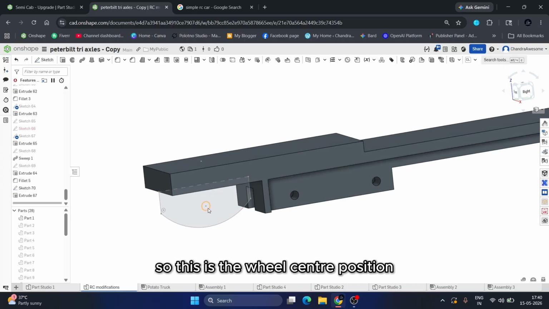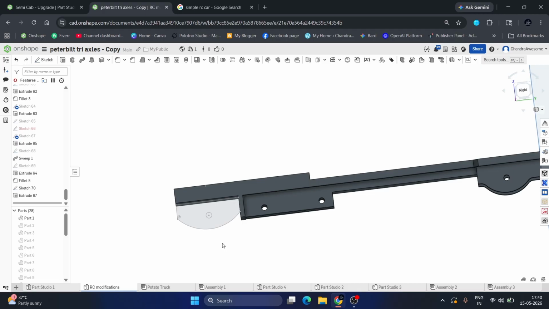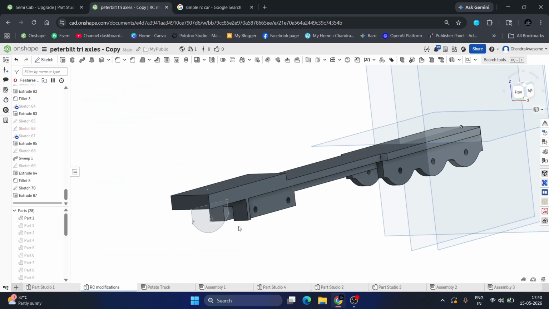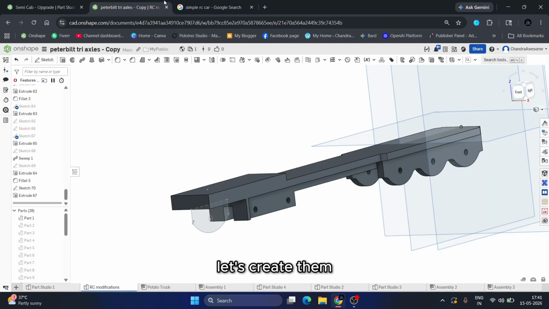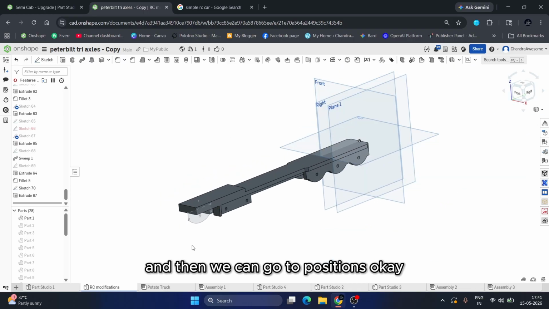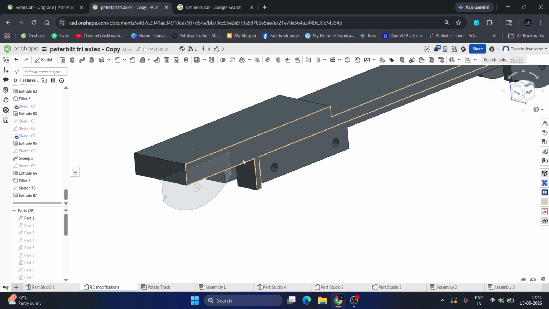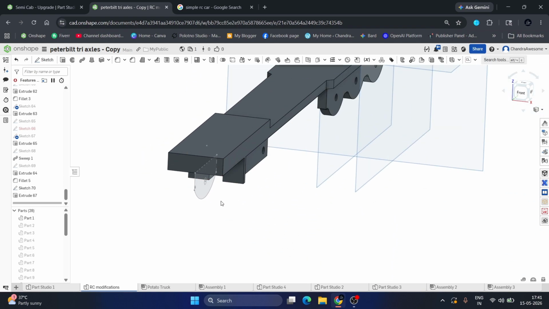So this is the wheel center position. The first thing we have to do is create the wheel hubs. These are the main things. Let's create them at the center and then we can adjust those positions.